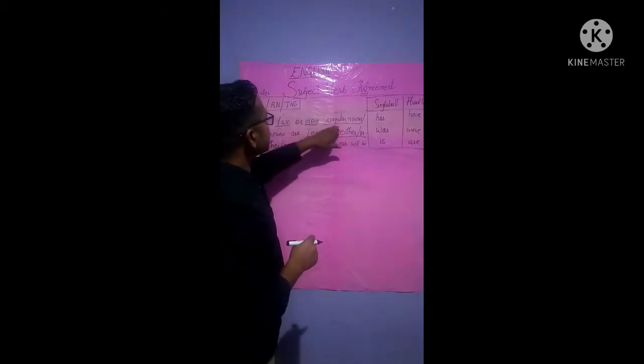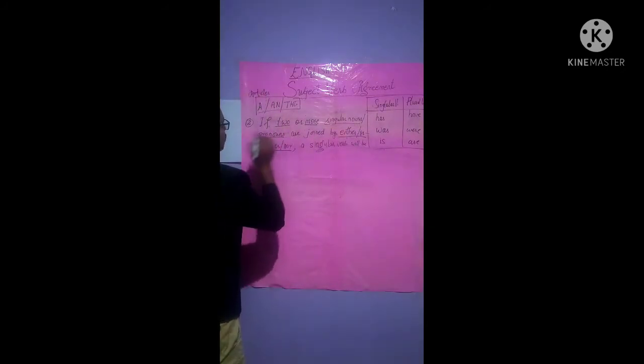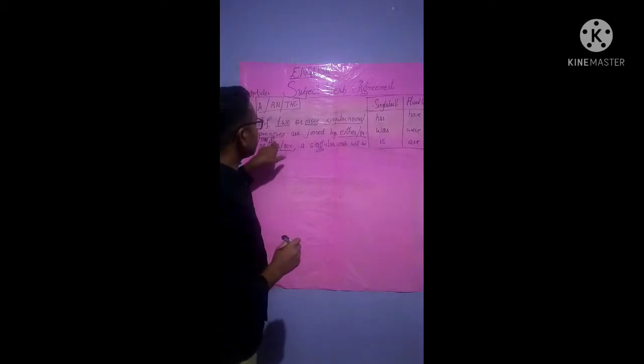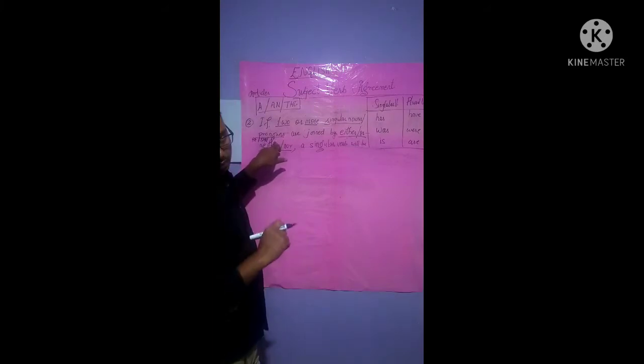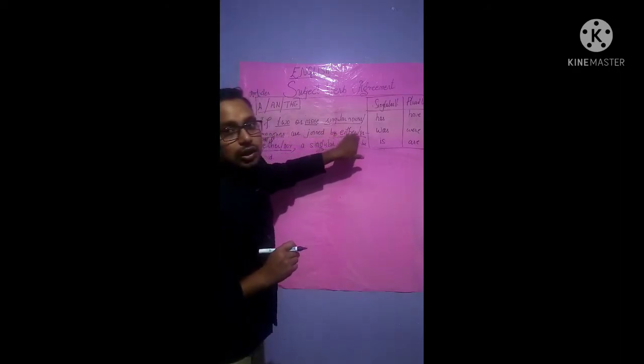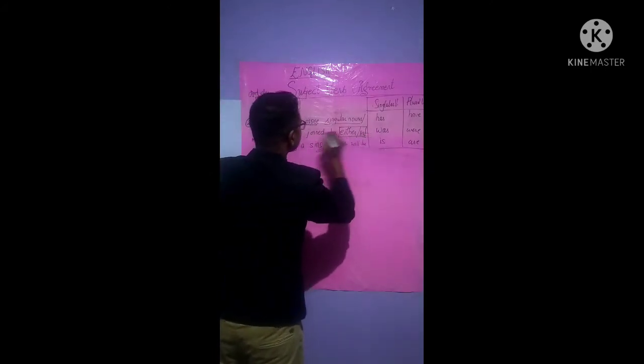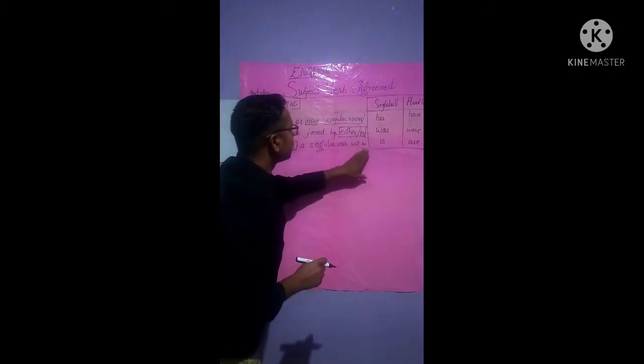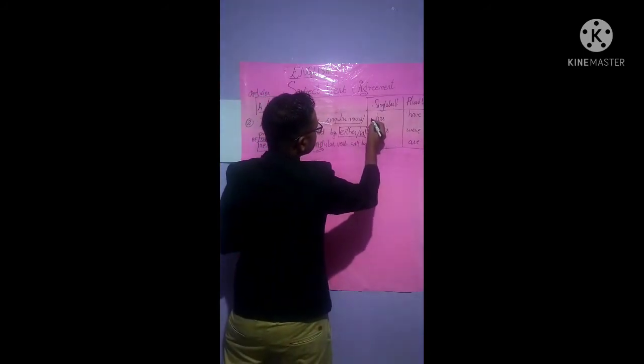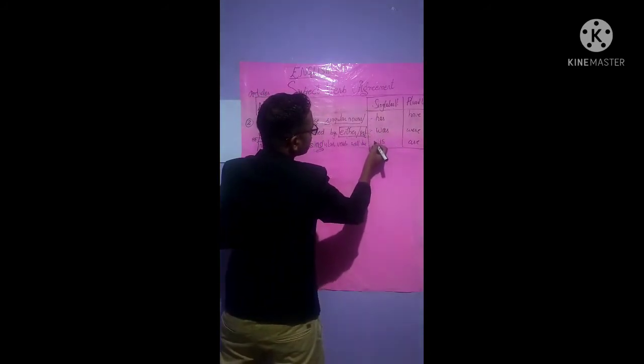Pronouns are he, she, or it, isn't it? Now here, the pronoun "it" will be used for places' names. We will learn in the examples, alright? Pronouns joined by either-or, neither-nor, a singular verb will be used. Singular verbs are has, was, is, isn't it?